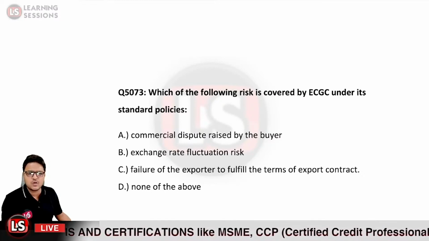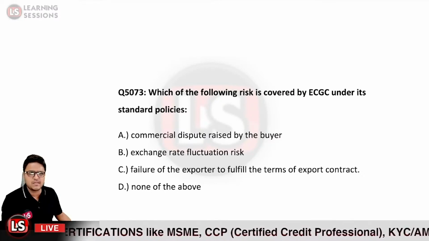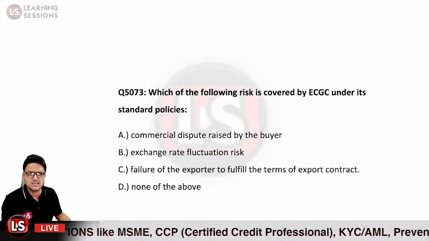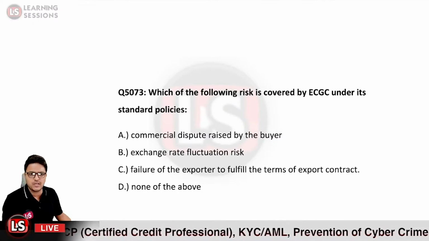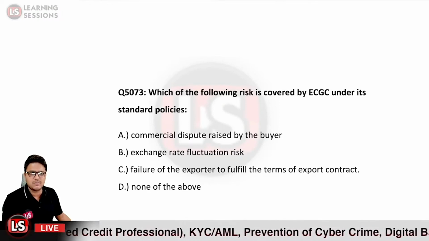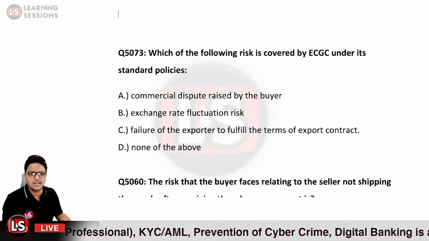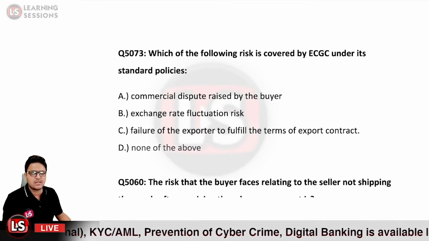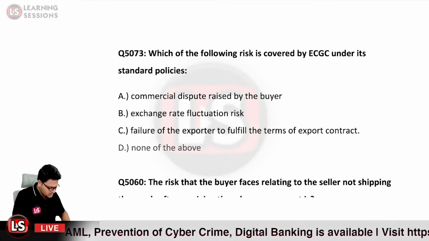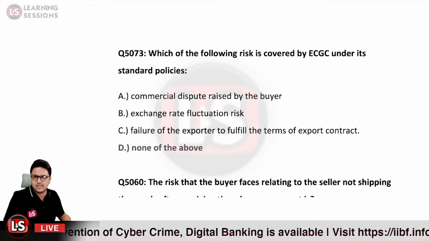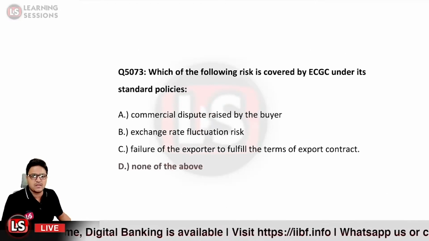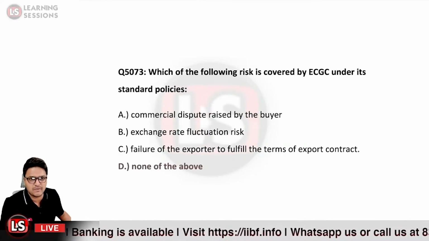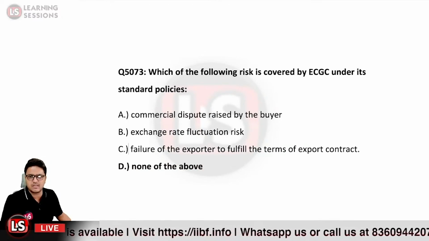Please do answer at the earliest. The correct answer over here will be option D, that is none of the above, because it covers the commercial risk as well as the political risk, and none of the risks explained above.